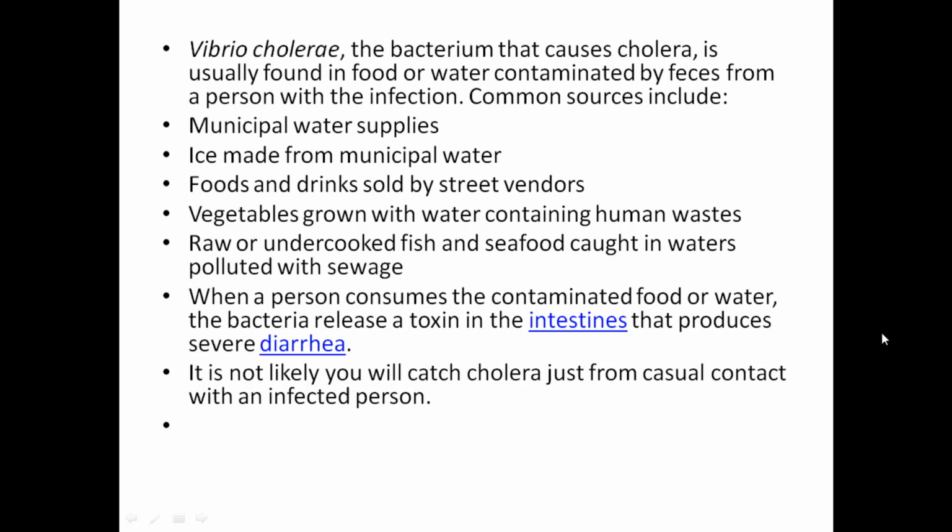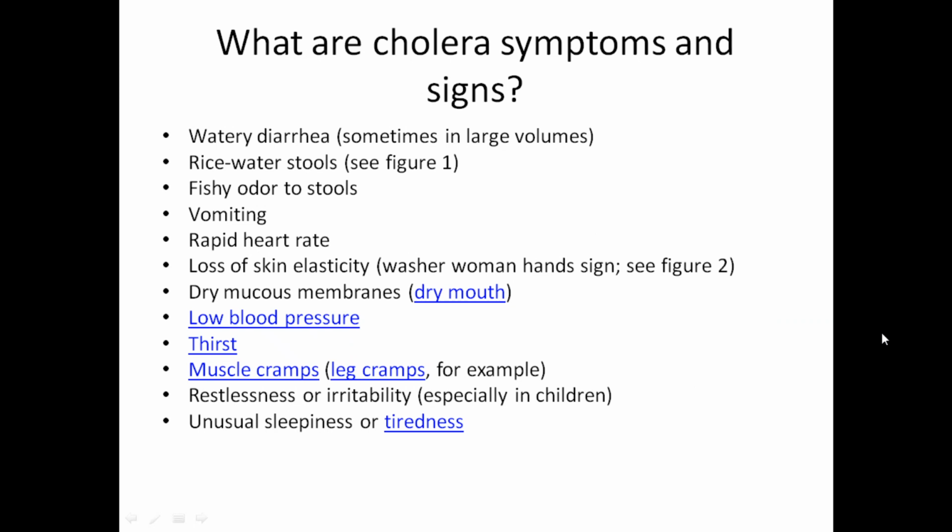When a person consumes the contaminated food or water, the bacteria release toxins in the intestine that produce severe diarrhea. It is not likely you will catch cholera just from casual contact with an infected person. Now you know about the causes: contaminated food, contaminated water, or any uncooked food. So these are the main causes, and the organism is Vibrio cholerae.